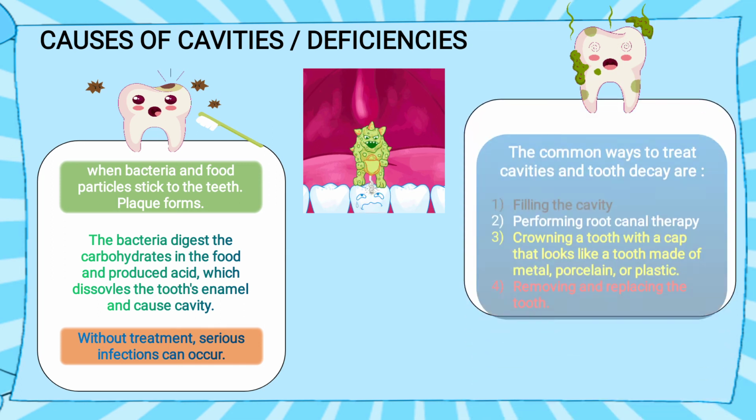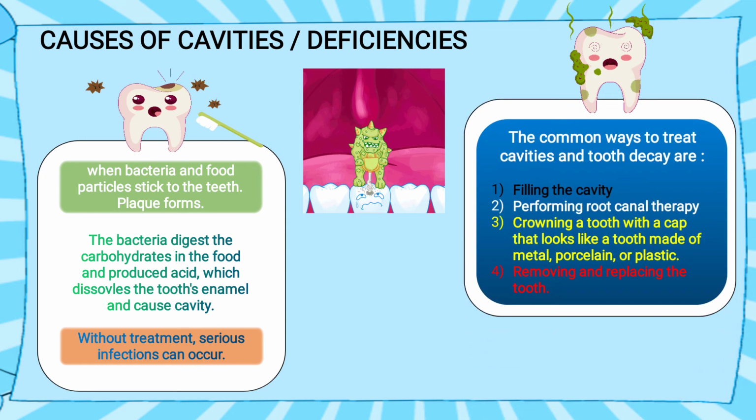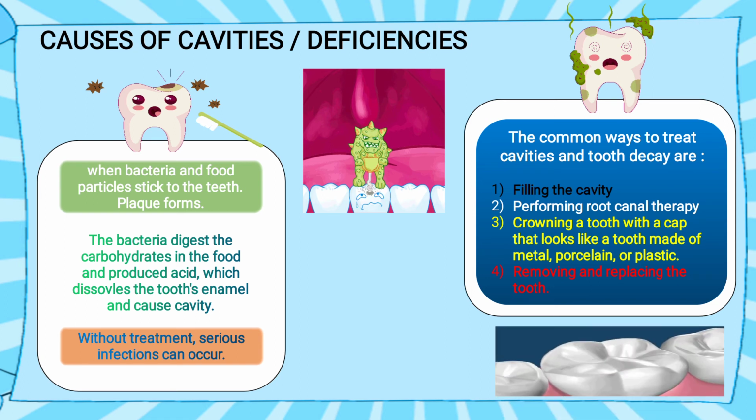Next are the common ways to treat cavities and tooth decay. If a cavity is there, how can we treat it? Filling the cavity. In the image you see a cavity is there and it is filled with the machine. So we can do this, filling the cavity. Performing root canal therapy. Crowning a tooth with a cap that looks like a tooth, made of metal, porcelain or plastic.